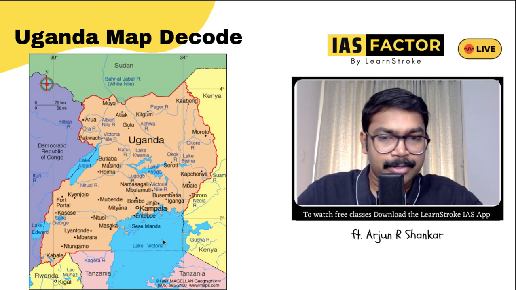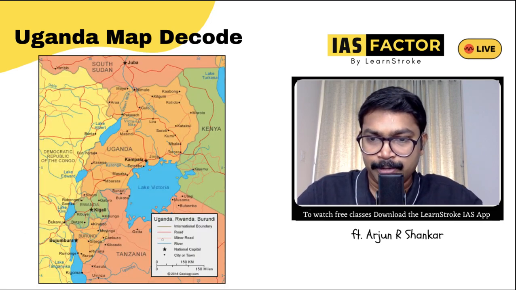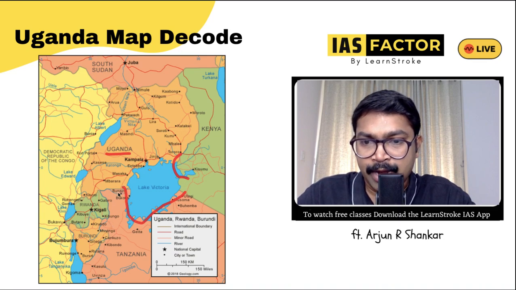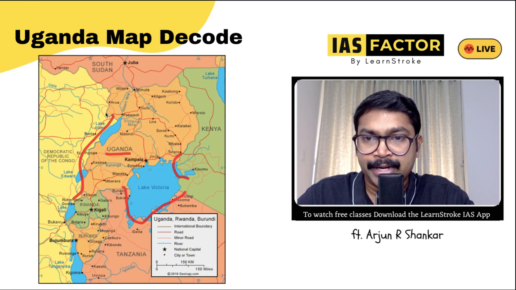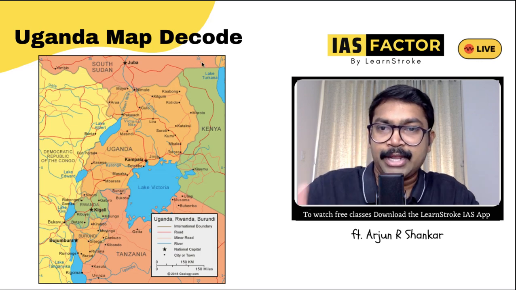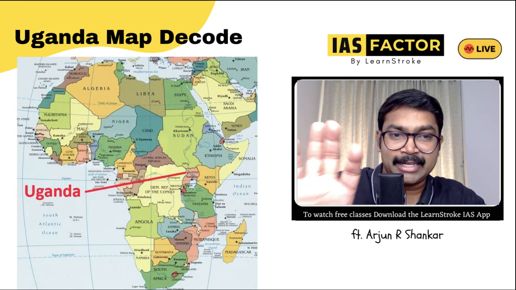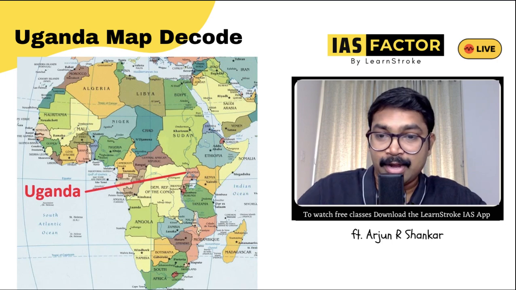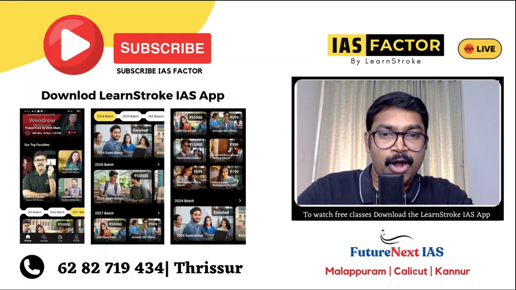This makes it very clear. You can look at Uganda on this side. Take a look at Kenya and Tanzania here, the Democratic Republic of Congo on this side, and Sudan on this side. So have clarity on the Uganda map, and know where it is located in Africa. Look at this position. So that's all for today's session.